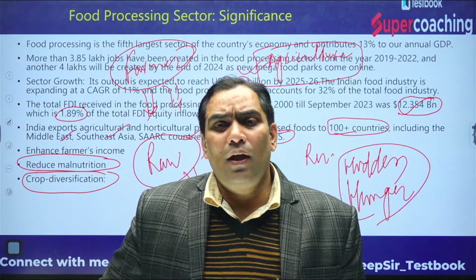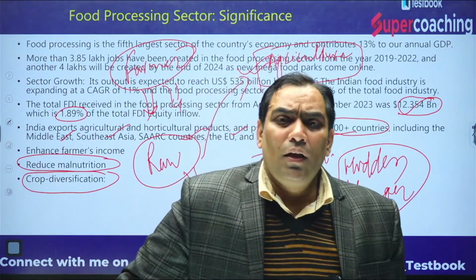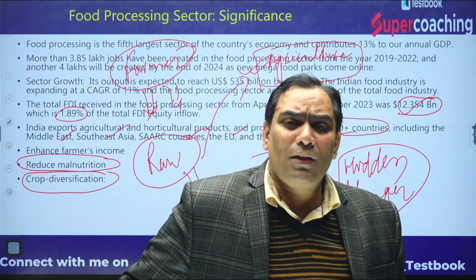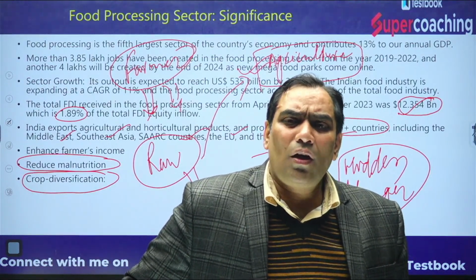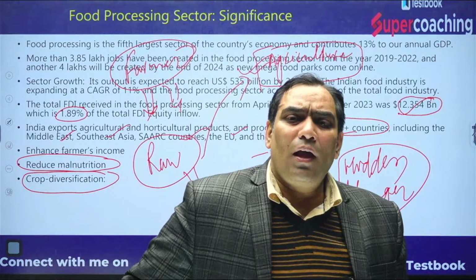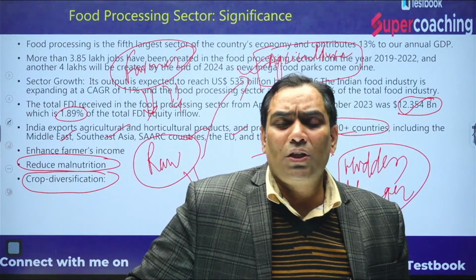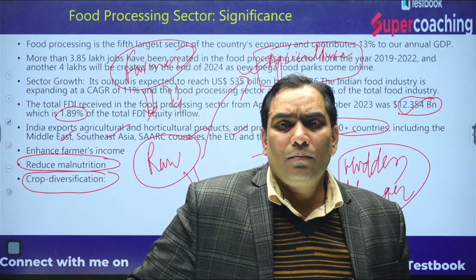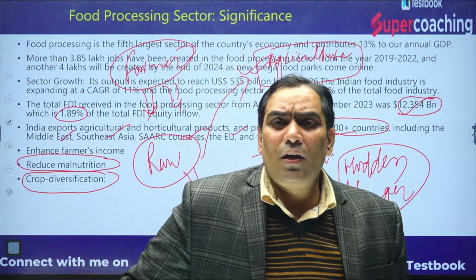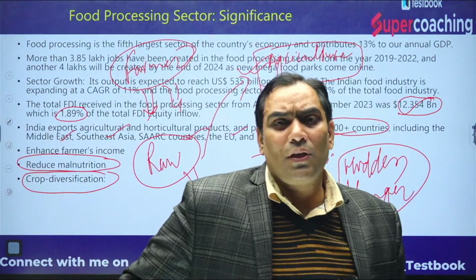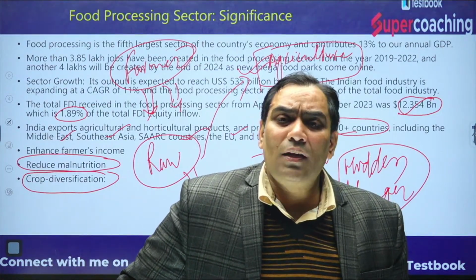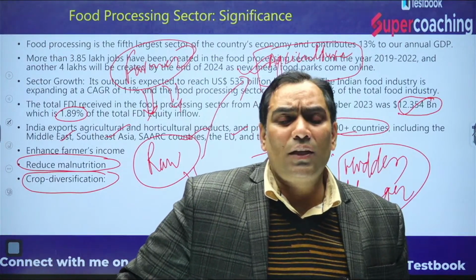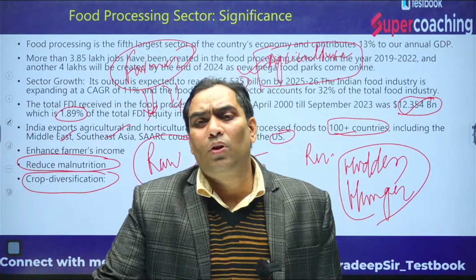Not only this, when we talk about the growth rate, the average national growth rate is 7%, we can say 7% or 8%, but the growth rate in the food processing sector is 11%. So the growth rate in the food processing sector is even more than the national average. We are the highest growing economy, and this sector is going to grow more than the national average.